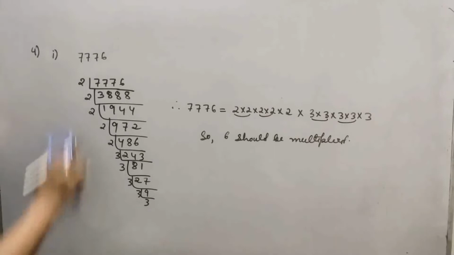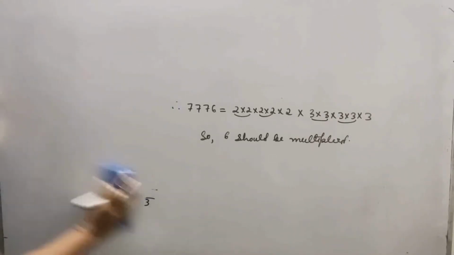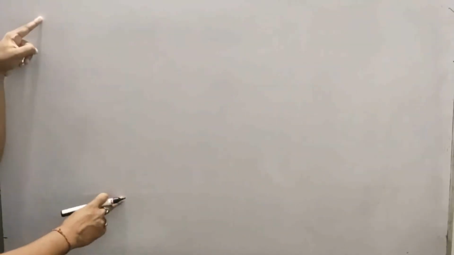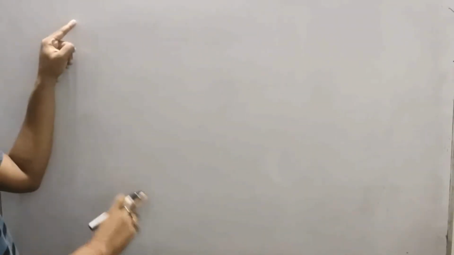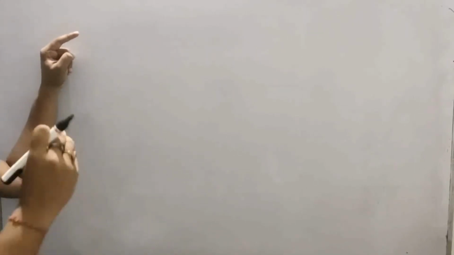3468. See, the prime factorization method is the most important thing. Rest, the question is very simple. You should know how to do the prime factorization method. If you can do it, then the problem is solved. Most of the questions will be easy for you.